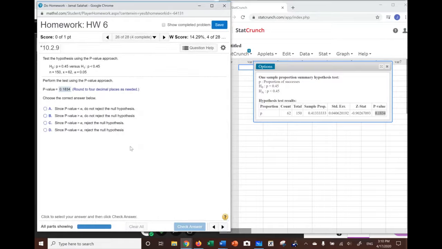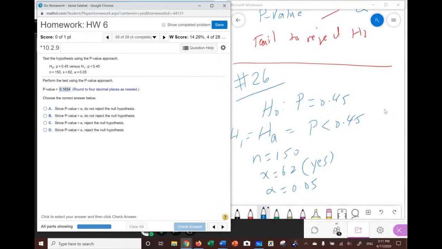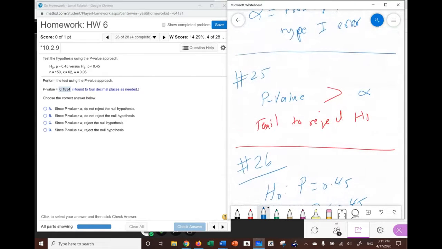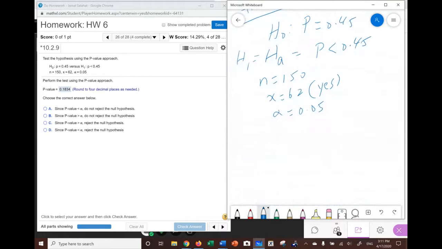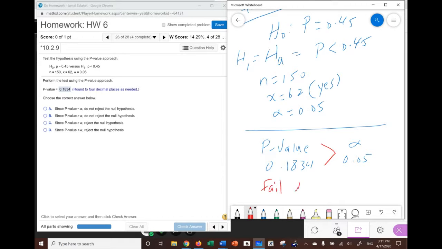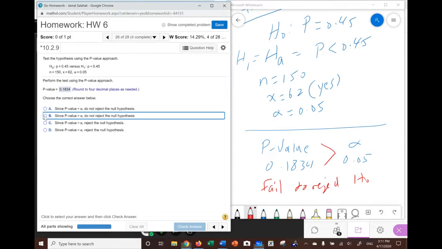The next step in the problem, it says, okay, so what should we do? Notice again, as in 25, this is exactly the same rule. We're going to look at the p-value, and we're going to look at alpha. Alpha in the problem is 0.05. The p-value is 0.1834. So the p-value is bigger than alpha, so we fail to reject H naught. Since the p-value is bigger than alpha, do not reject the null hypothesis. It's part B. So that is what we do.